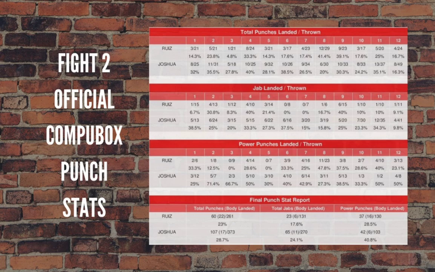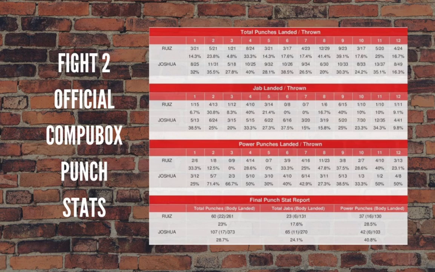Rounds 1 through 4. Punches thrown: you have 86 punches thrown by Ruiz and 114 thrown by AJ. Punches landed, this is rounds 1 through 4: 30 for Ruiz, 40 for AJ. Right there, you see AJ is landing more punches, and he's still throwing a lot more than Ruiz. He was throwing a lot more than Ruiz in the first fight, but in the second fight, he's not only throwing more, but he's also landing more. So he landed 10 more shots in